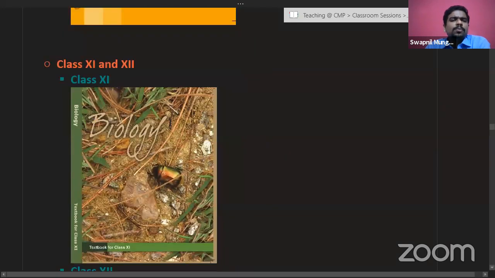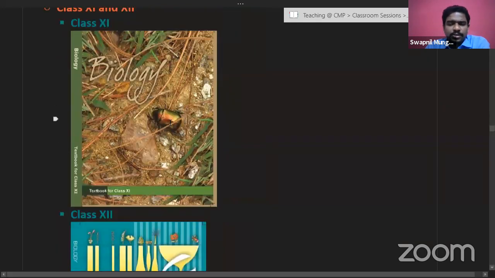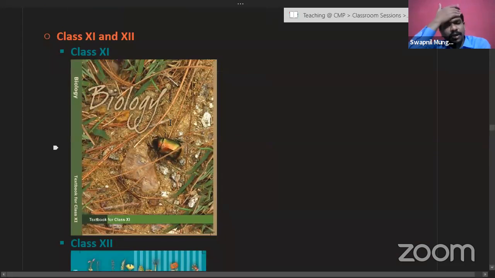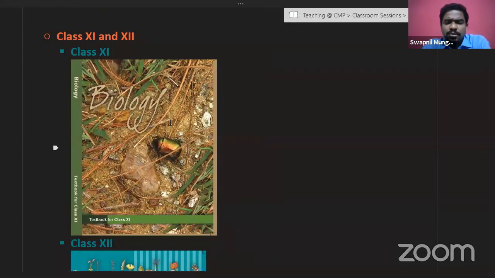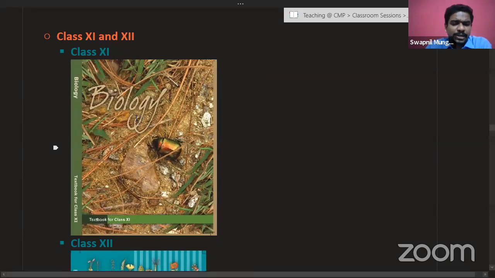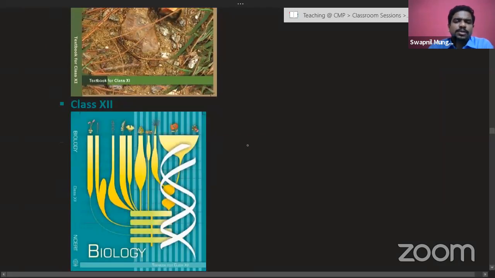Class 11, 12. So biology 11, 12 reading I would recommend, but reading all the chapters of 11th, 12th physics and chemistry is not at all recommended. Only a few basic chapters, few basic concepts which are being asked, only those concepts. But biology, again, a few important chapters from 11th and 12th can be read. And in biology 12th, the last 4 chapters are again very important. So those must be referred to, those must be read.